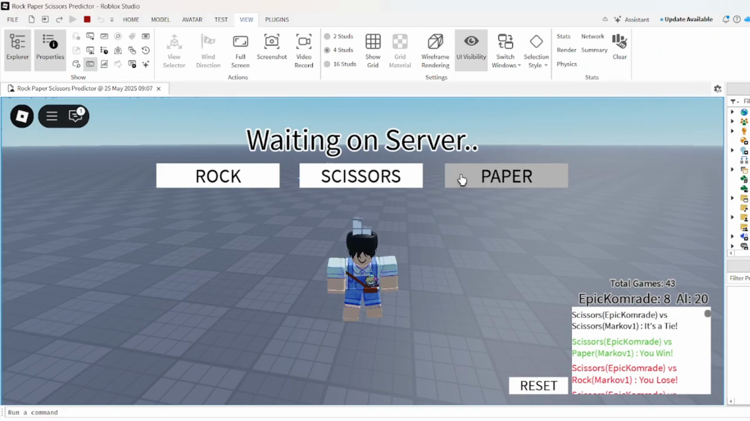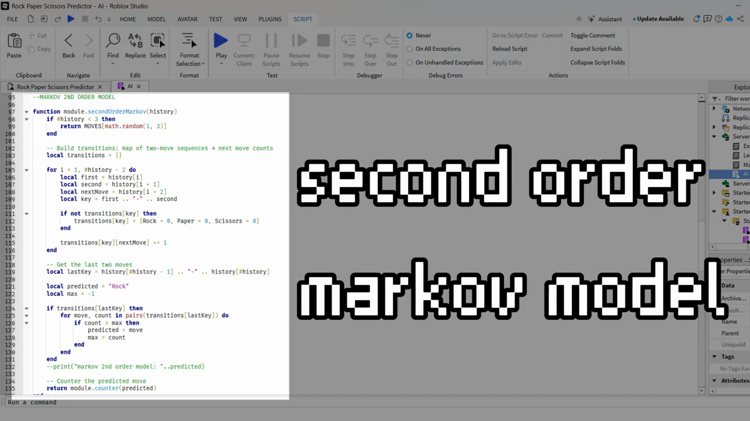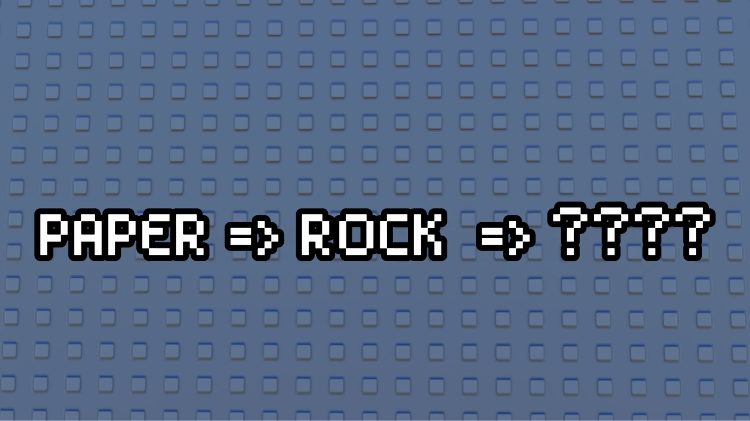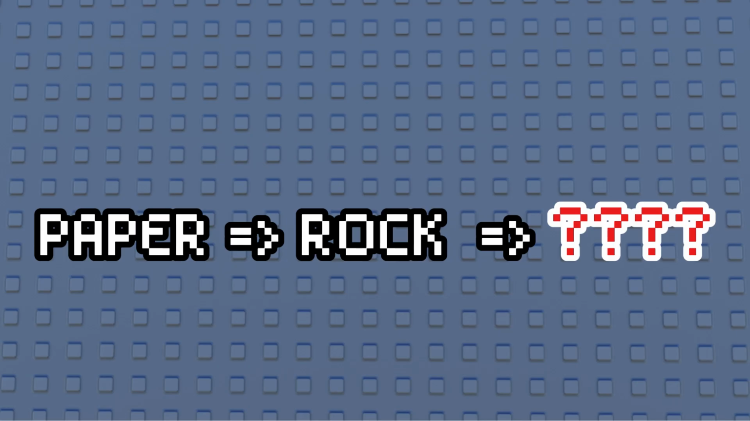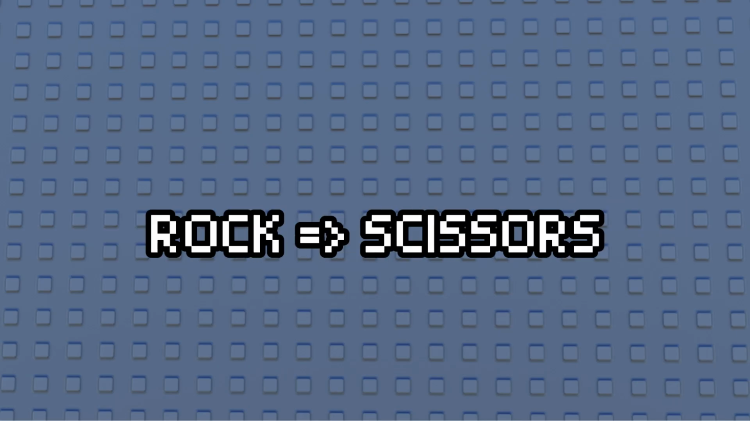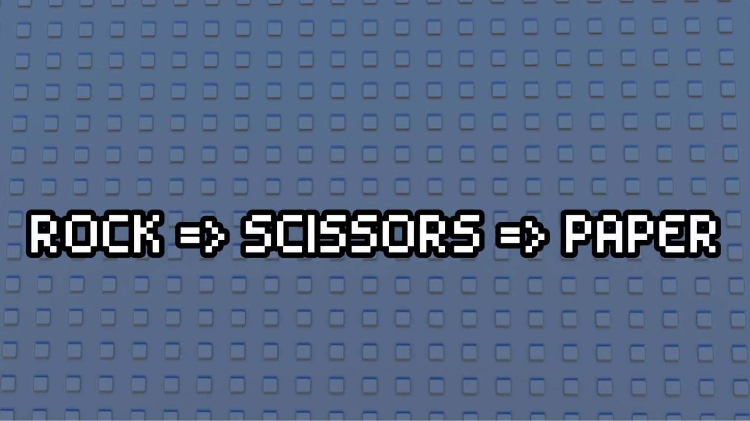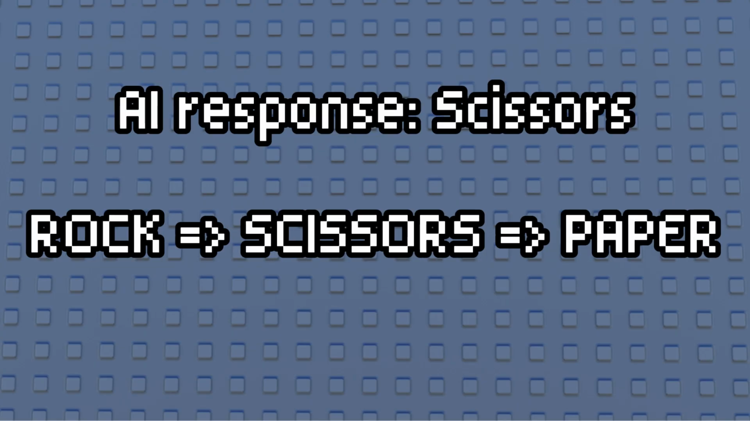But we can make it better by using a second-order Markov model. Instead of just looking at your last move, it looks at your last two moves and uses that to predict what's next. For example, if you often go rock then scissors then paper, then every time the AI sees rock followed by scissors, it's going to expect paper next and counter it.